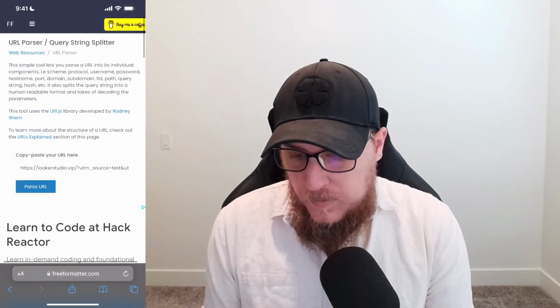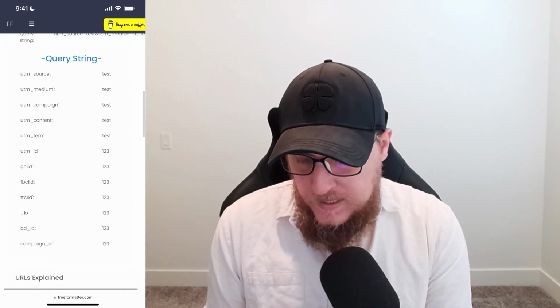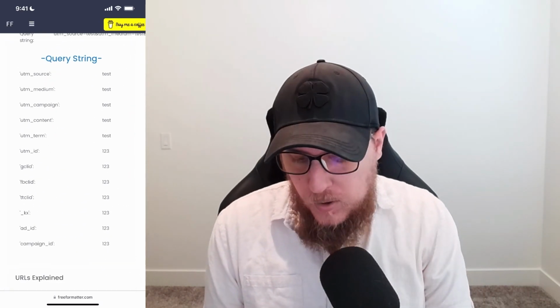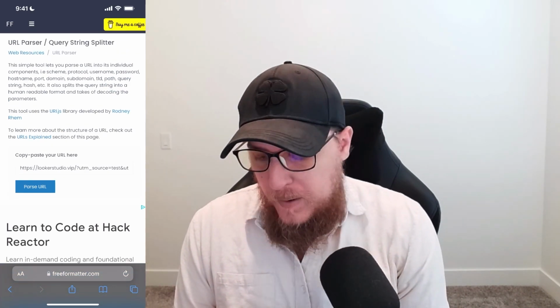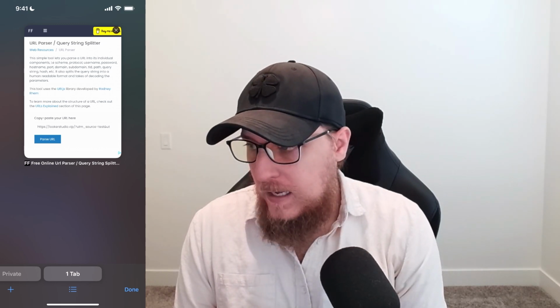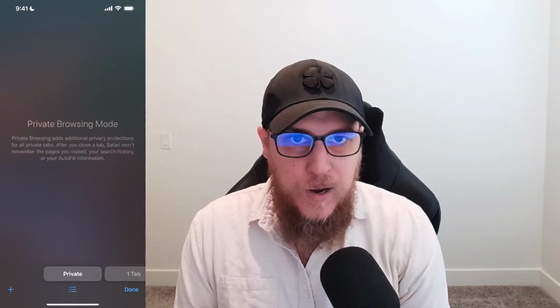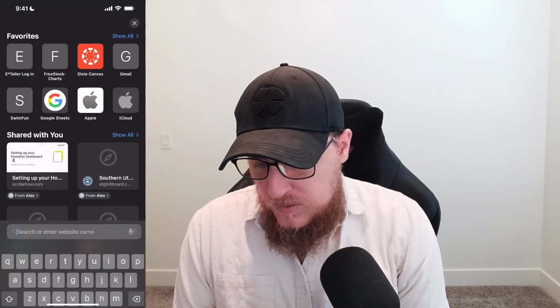So here we have the same screen. We're looking at that Looker Studio VIP, and we can see that we have the source, medium, campaign, content, term. So what happens now when we load this page inside of Safari browser? I'm going to open this up. You can see that we're in the single tab, and if we scroll to the left, that's private browsing. We're going to start in normal browsing, and we're going to go plus, do a new screen, and just paste in that URL. Here you can see on the bottom, there's the campaign ID, there's the ad ID, everything is there looking good. So we're going to load this up.